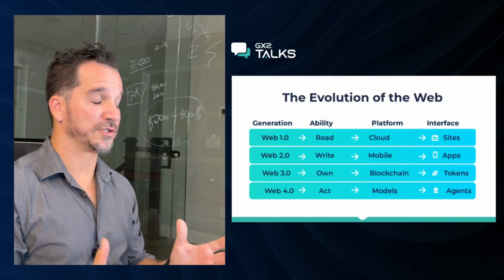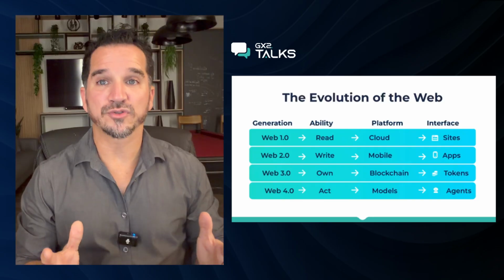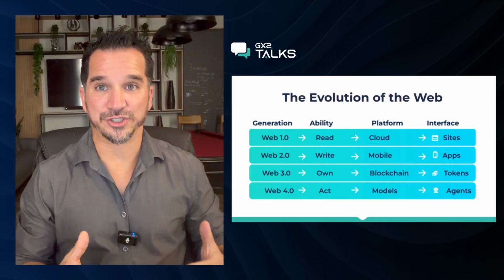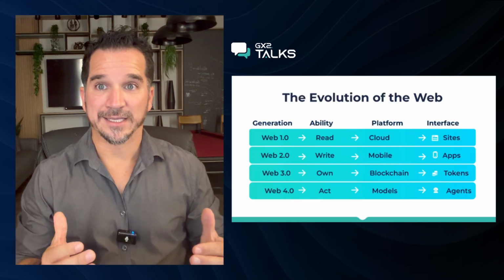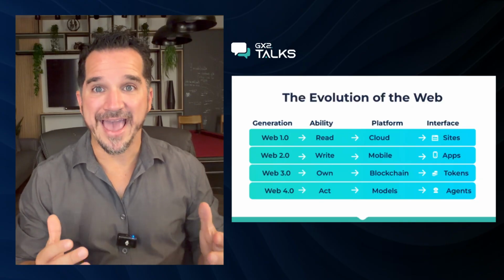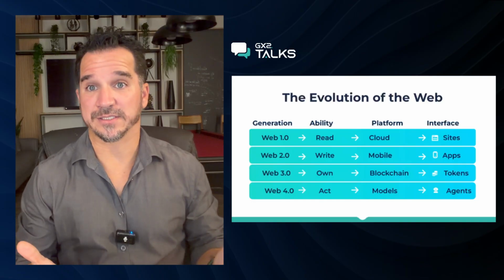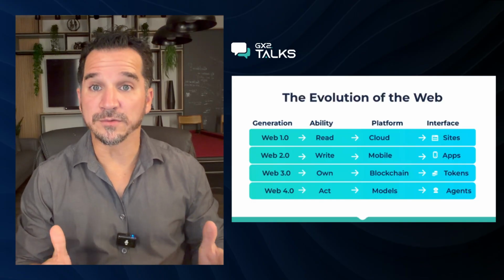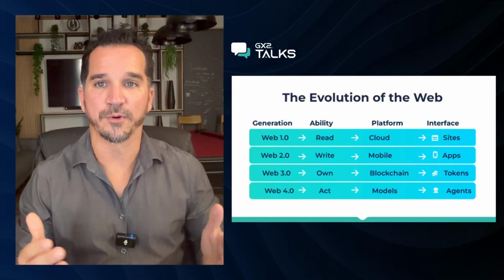This table shows the change. The first version of the web was about read. Web 2.0 was about write, to share content, right? Web 3.0 was about own. And now we are in Web 4.0. It is about act. The platform is modules. The interface is the agents. The 2020 model builds for Web 2.0. We must be building for Web 4.0.